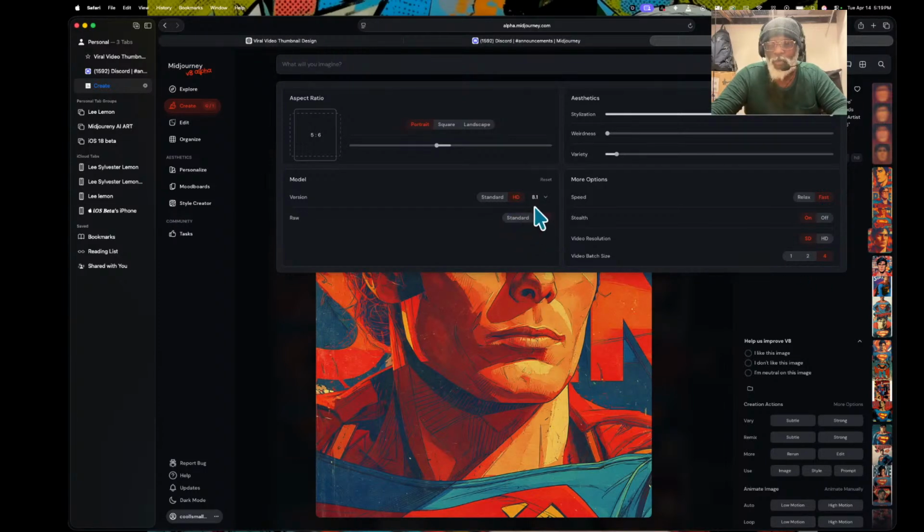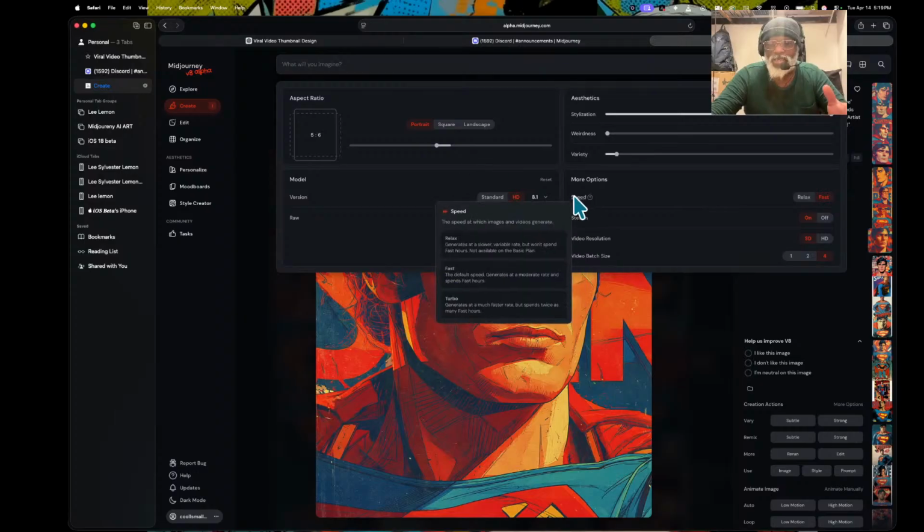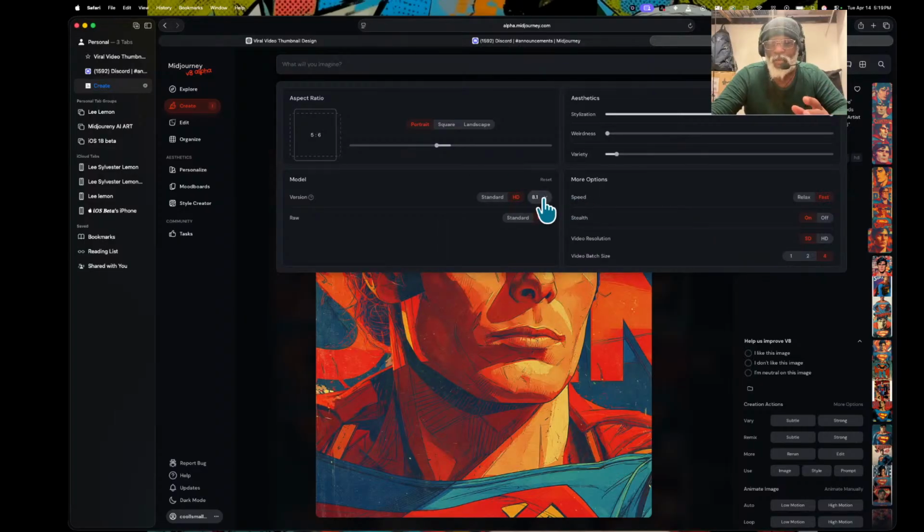Let's do the WAR mode because WAR is the best way. We went from this, and you could see HD video, but I noticed on here I don't see HD. Does anyone see HD on for version 8.1? It's right here. But if you go right here, you will see the difference on relax mode.